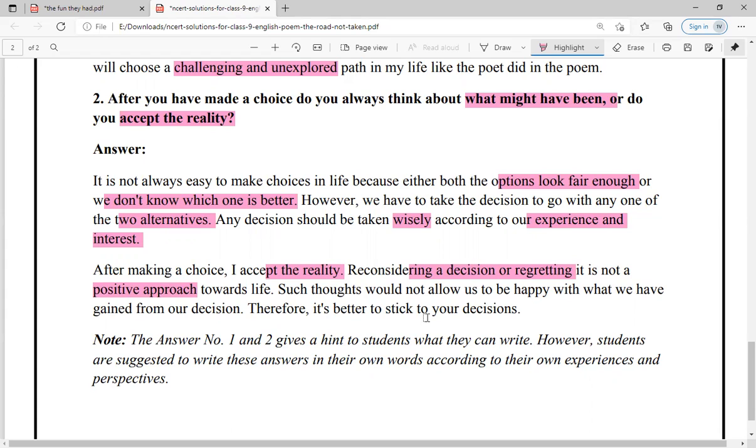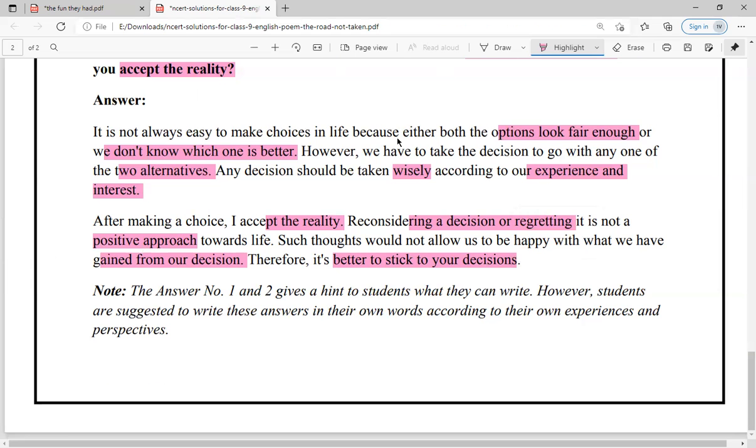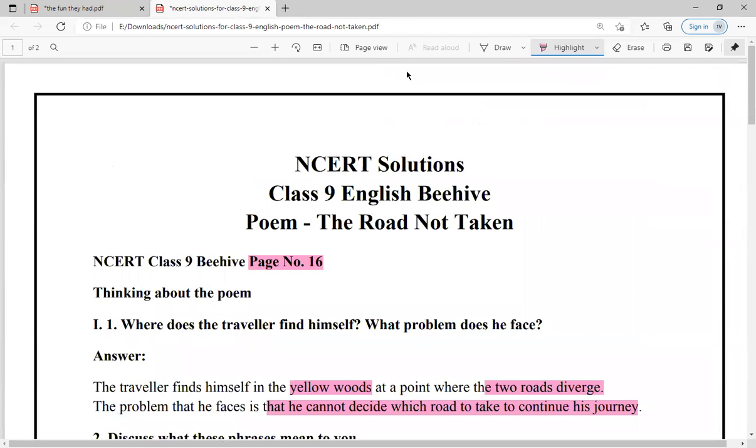So such thoughts would not allow us to be happy with what we have gained from our decision. And वो decision से भले ही आपने थोड़ा बहुत या कुछ ना कुछ कमाया भी होगा, some satisfaction or some happiness also which you have earned from that decision, even that you would regret if you have such negative thoughts with the challenges or with the choices which you have made. And therefore it is better to stick to your decision rather than regretting it in future. Is it clear? The poem is understood to you, The Road Not Taken, and the question answer is clear.